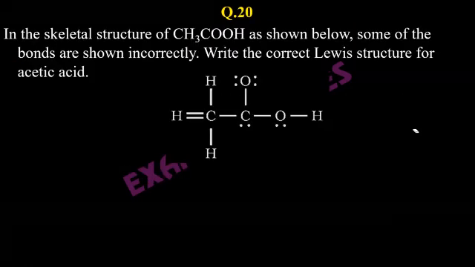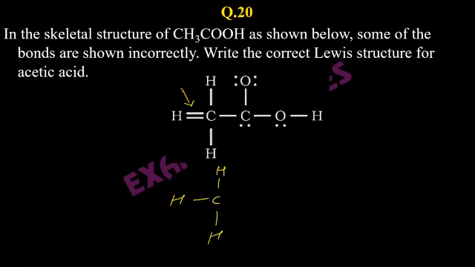Next, in the skeletal structure of acetic acid, some of the bonds are shown incorrectly. Write the correct Lewis structure for acetic acid. So for this one, we know that hydrogen cannot have a double bond, never. So this bond has to be a single bond. This is actually CH3COOH.